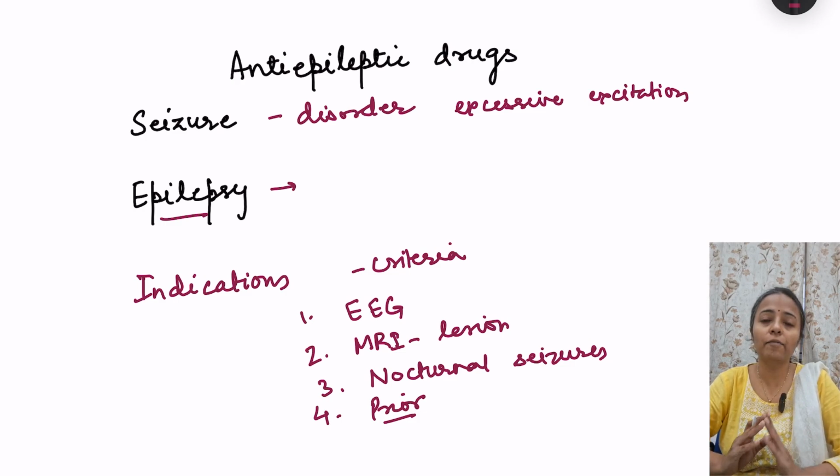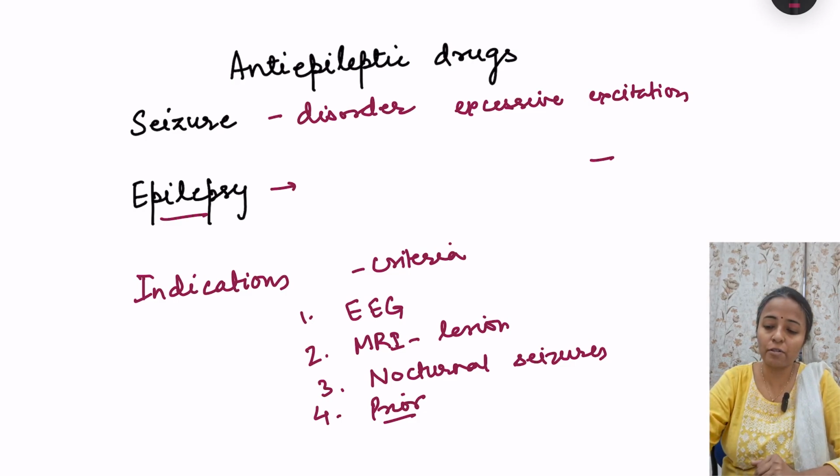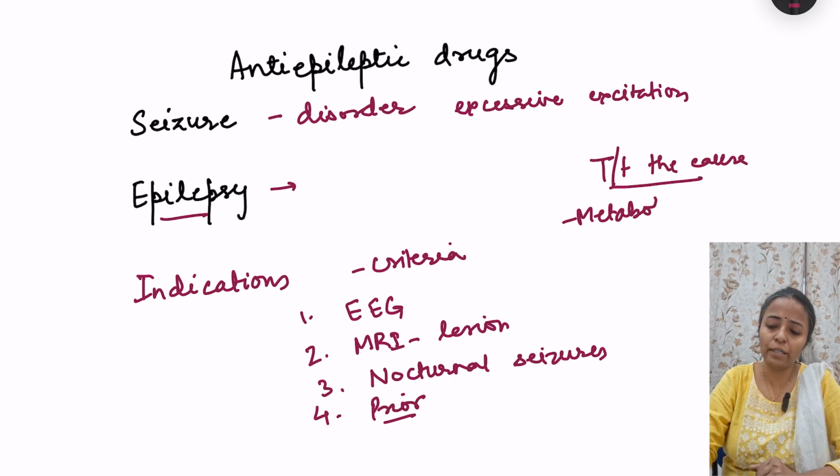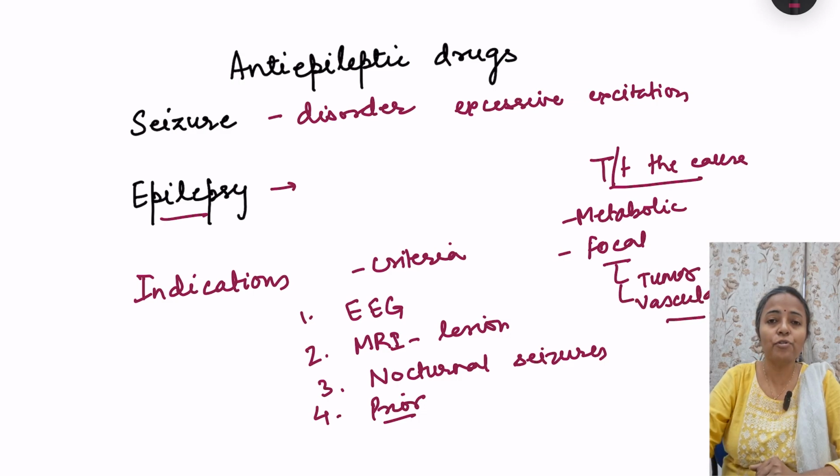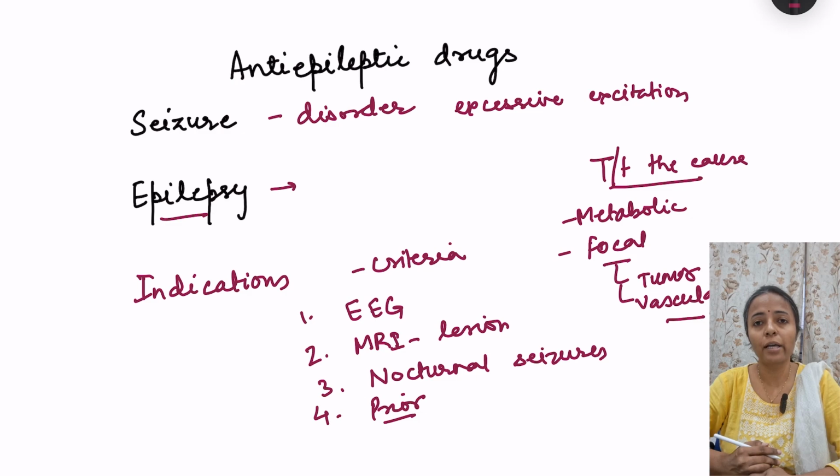And remember that if the cause is treatable, then first we have to treat the cause. So there can be a cause of metabolic abnormalities. So that has to be treated. Then there can be any focal lesion. Suppose there is a tumor, or a vascular malformation, that has to be removed. Because if it can be removed, there is no point in giving lifelong treatment with anti-epileptic drugs.